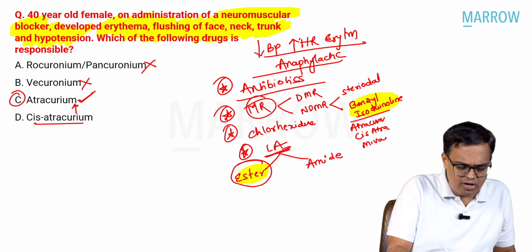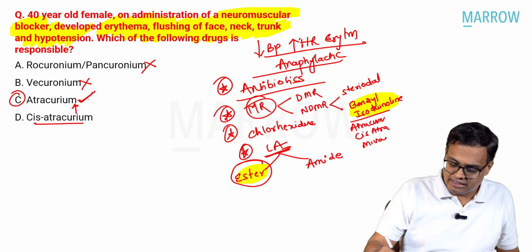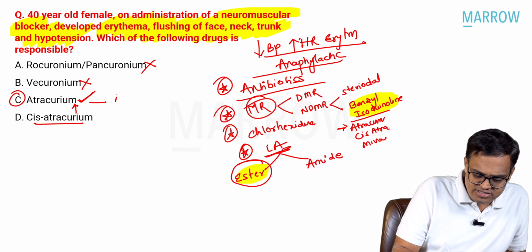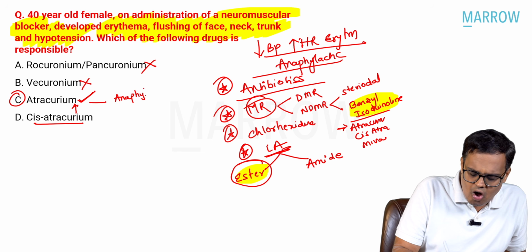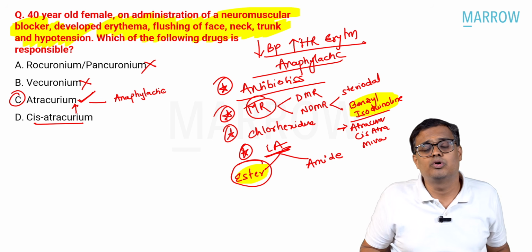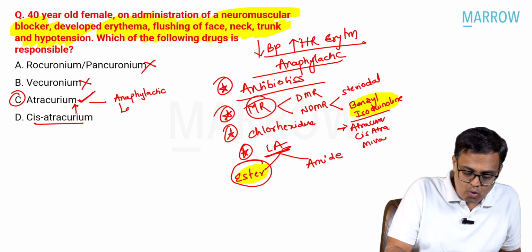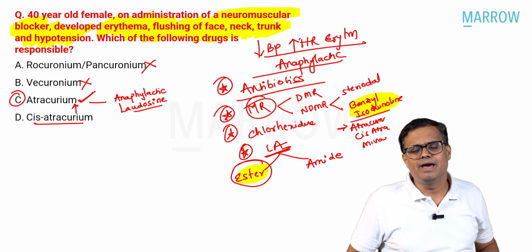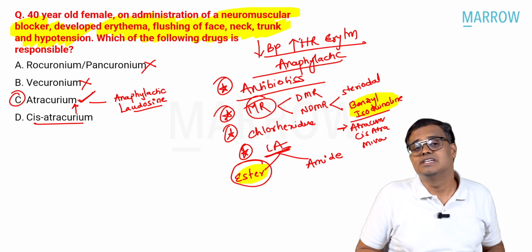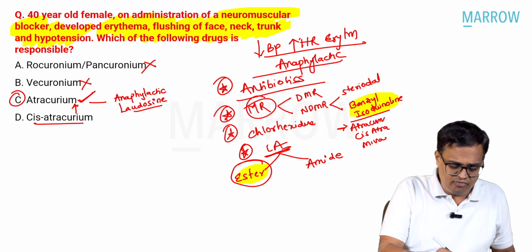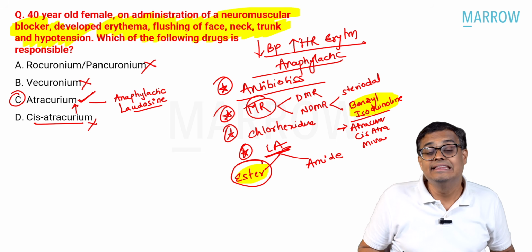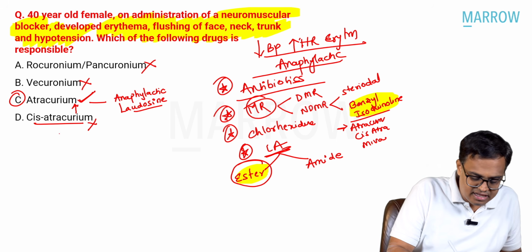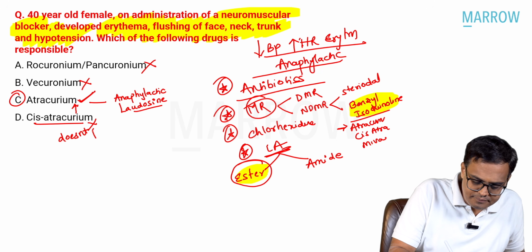So, what are the negative points of atracurium? Atracurium is known to cause anaphylactic reactions. That's the first one. The second one is that prolonged infusions of atracurium produce something called laudanosine. Laudanosine crosses your blood-brain barrier and is known to cause seizure episodes. Whereas these two negative features are not there in cisatracurium. Cisatracurium is very, very stable. It doesn't produce histamine.